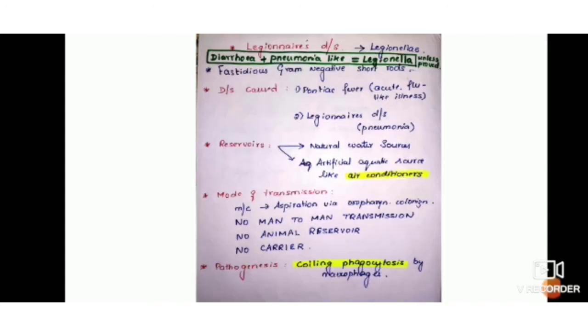Thus, I hope that we have covered important points in Legionnaire's disease, and the one take home point is that diarrhea plus pneumonia like symptoms is always Legionella until or unless it is proved otherwise. So we come to the end of the discussion today, and each day we will be discussing a case like this, mainly clinical scenario kind of questions, and it will be very useful for retaining matters and reproducing in the exams.